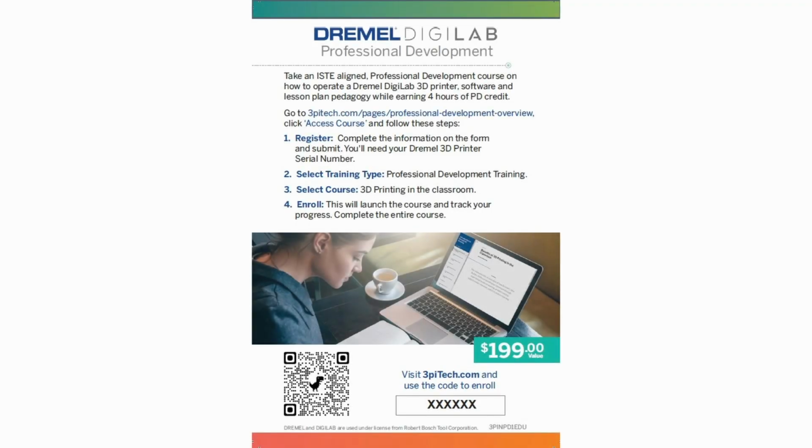If you purchase the 3D45 EDU bundle or 3D40 Flex EDU bundle, the PD code can be found in the insert that came with the printer. If you purchase the professional development directly on the website, the card with the code was mailed to you. The code can be found at the bottom of the card.